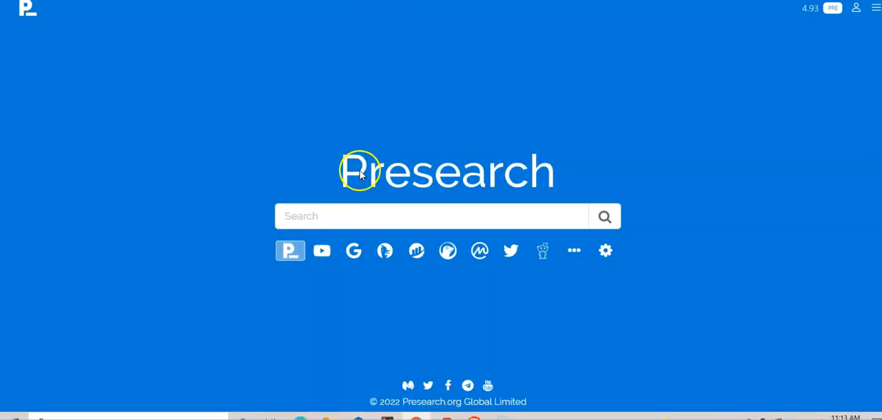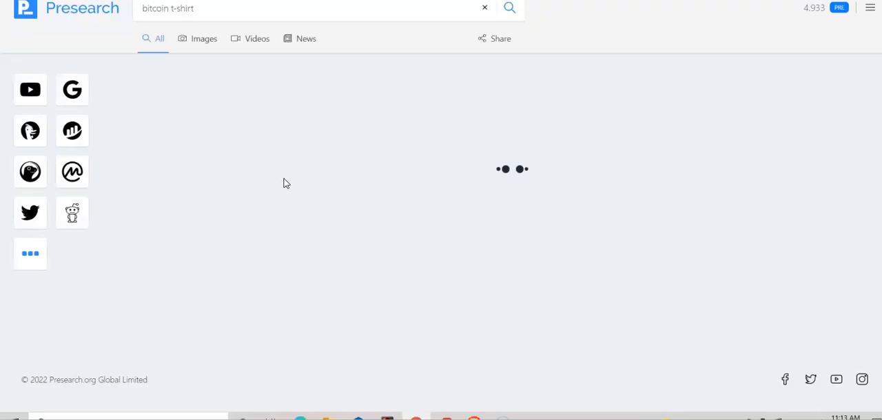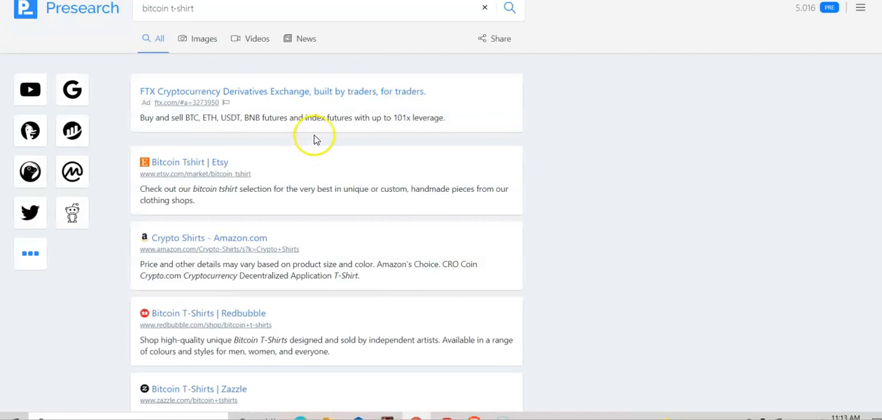So without further ado, let's hop over here to Presearch. Now, what's something that we might want to search? Maybe we want to search Bitcoin t-shirt. Let's see if anyone's running an ad. And right here, you see up here at the top right, it says 5.016.